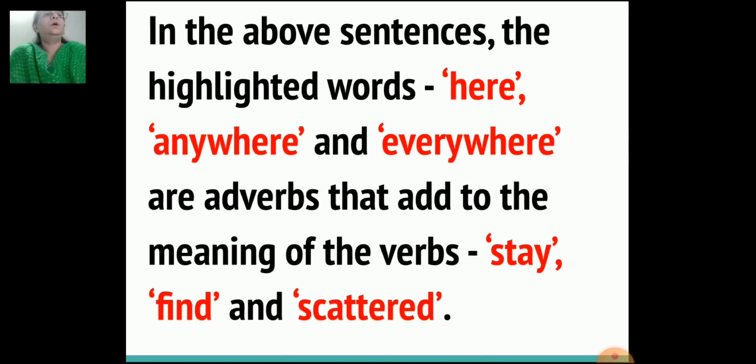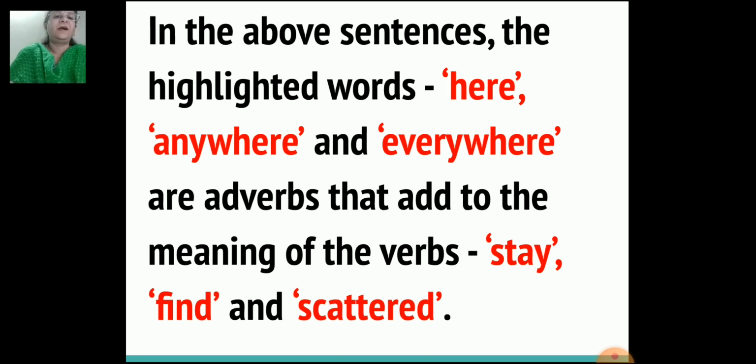Okay, now why were the words highlighted in the above sentences? In the above sentences, the highlighted words here, anywhere and everywhere are adverbs that add to the meaning of the verbs stay, find and scattered.